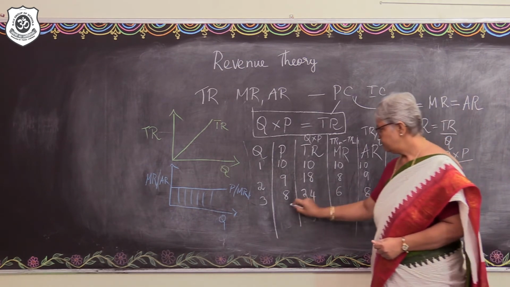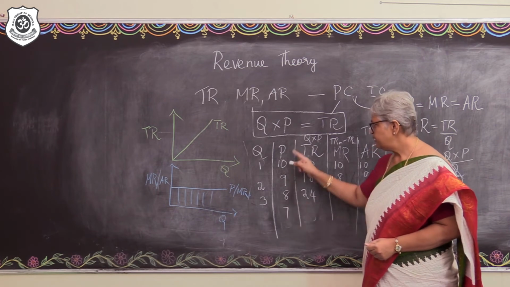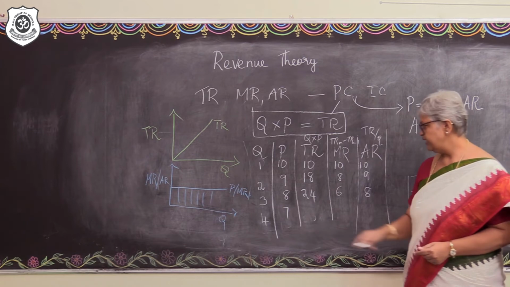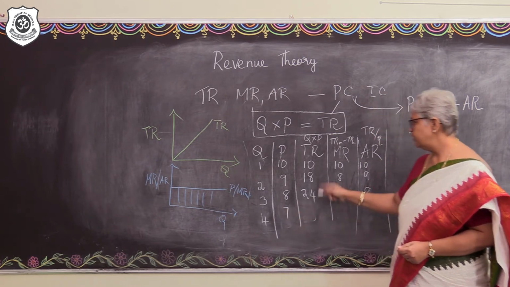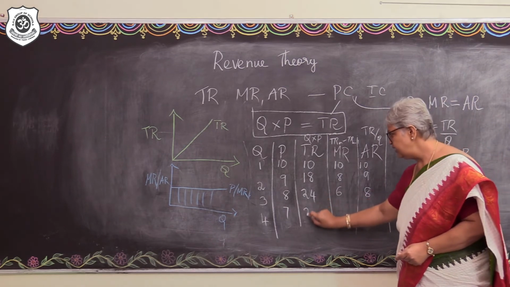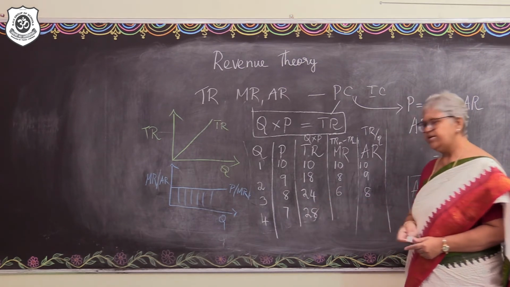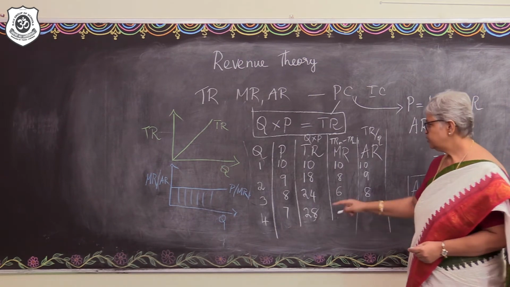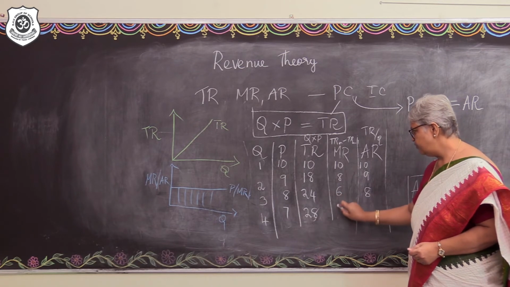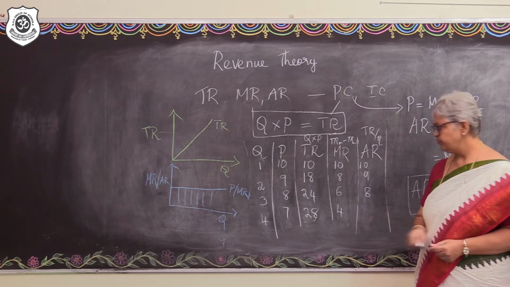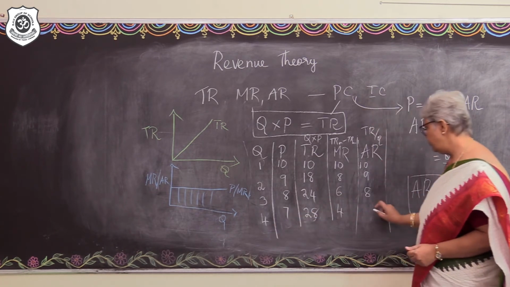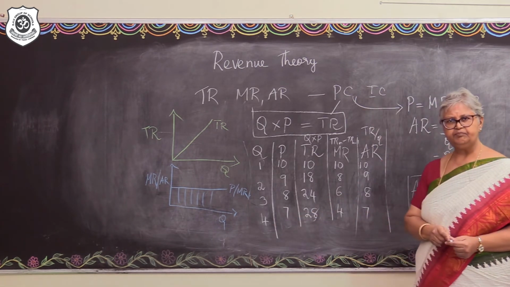Okay. Now, let us understand further. A fall in the price might lead to some more sale. Right? So then, what is going to be the total revenue in such a case? The total revenue will increase to the next level, 28. Fine. So, the change in the total revenue is 28 minus 24, so that will be 4. Right? And what about the average revenue? That's going to be 28 by 4 and that is going to be 7.